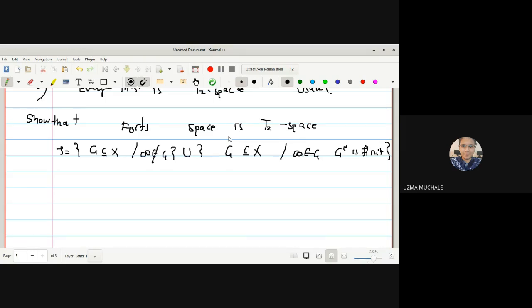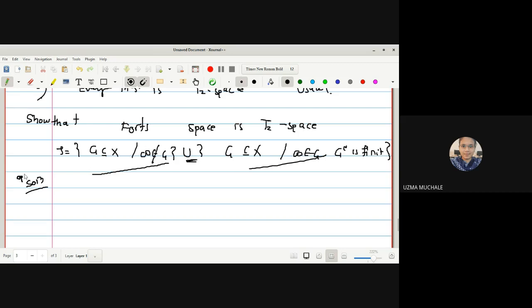So now, what is our aim? To prove X is a T2 space. To prove it is a T2 space, we have to consider two cases in this one. Because to be a member of tau, there are two conditions, no? So that's why we have to select two cases to prove this result. Okay. As it is a union, we have to first consider this case and then we'll consider this case. Everything is depending on infinity, no? Whether infinity is there or not.